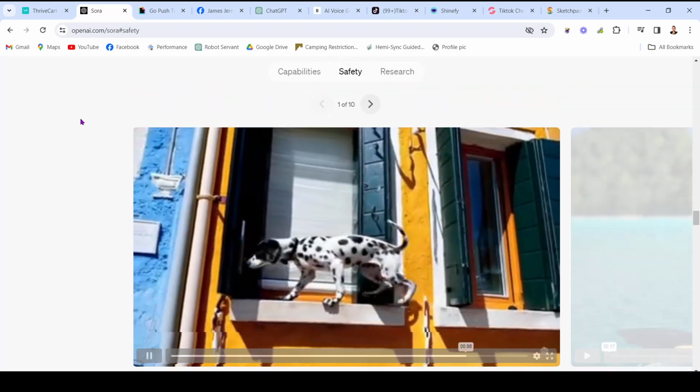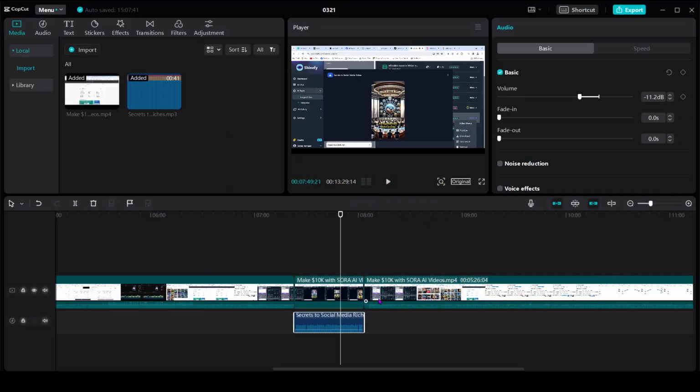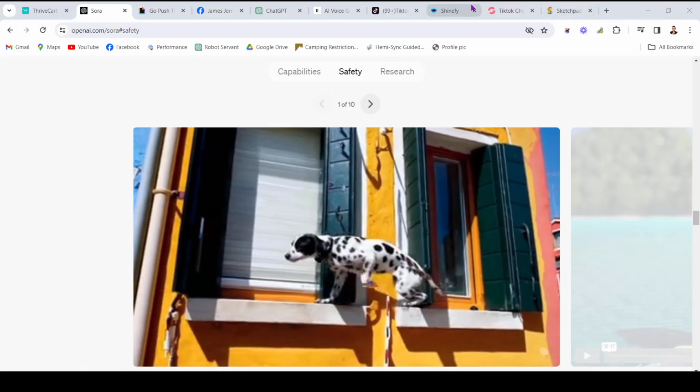You can type your prompt in and create a video. So here you take the video of the dog, you just put it into CapCut here and layer it as I just showed you. But what else you could do is use the tool linked below.